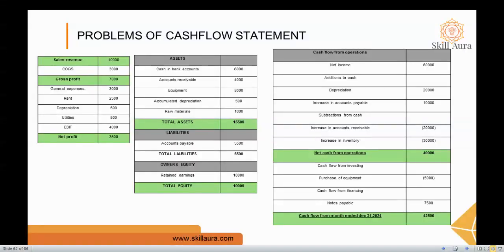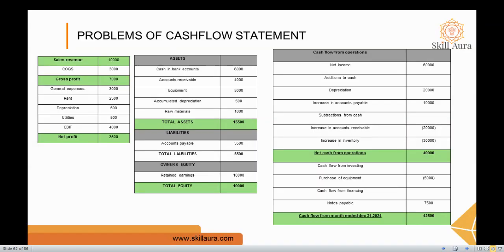In the question they'll give us the net income, and we have to know what we need to add to the cash. That is depreciation, and one more depreciation, and one more is increase in accounts payable, that is 10,000, and next accounts receivable, that is 20,000, and then increase in inventory, 30,000. We have to add all this and minus that in a minor, we have to minus from the things we add to the cash, and then we'll get a total net cash from operation,